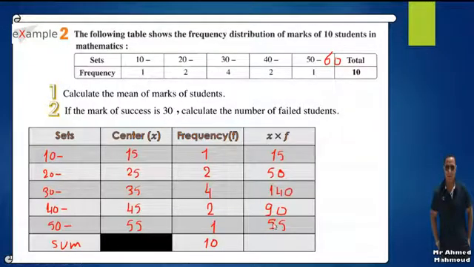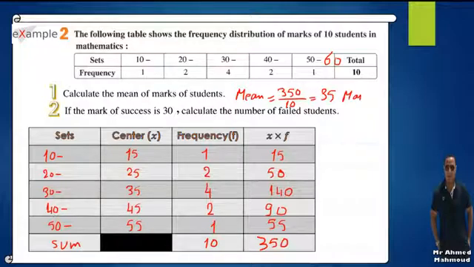Now the sum is equal to 350. Finally, the mean equals 350 over 10, which equals 35 marks. This is the mean mark for this class.